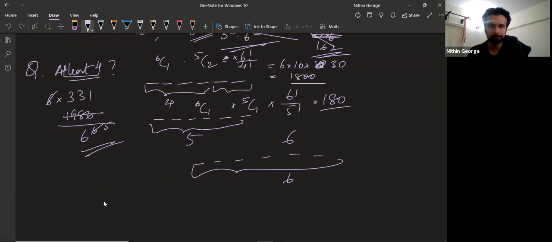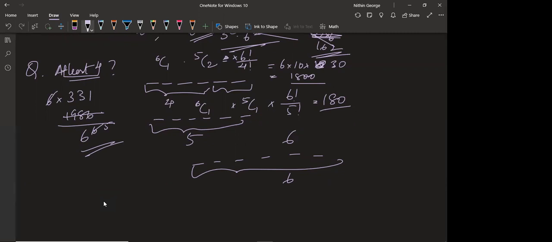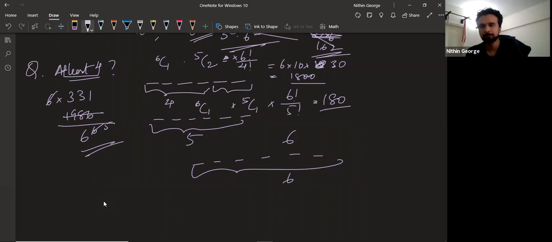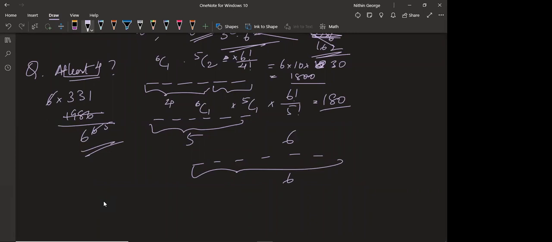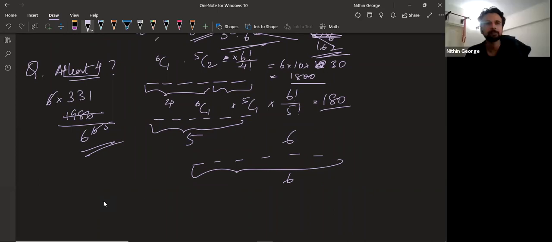Got what was done here? Guys, any doubts? Are you able to apply this directly? Yes, sir. Varun, are you following? Yes, sir. Aditi? Yes, sir. All right. From where did 331 come? 6 into 331 is 1986.